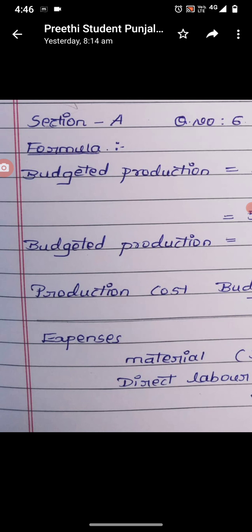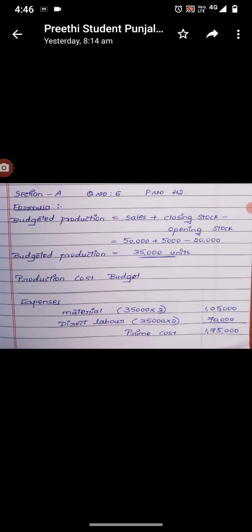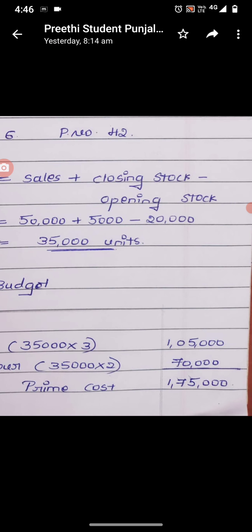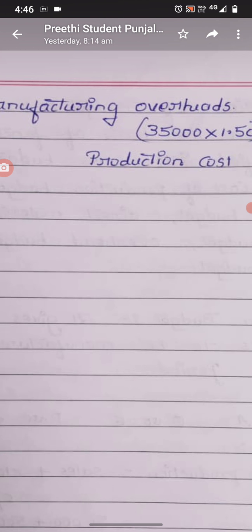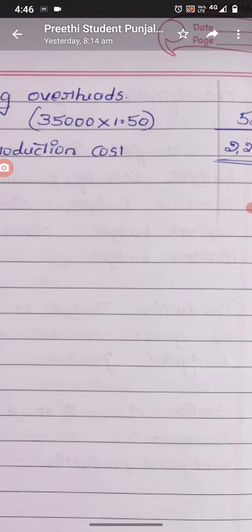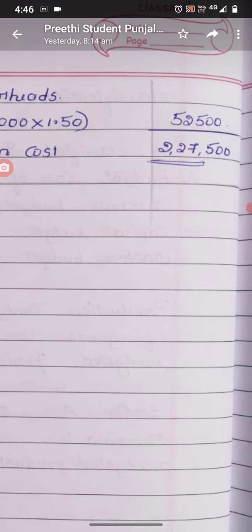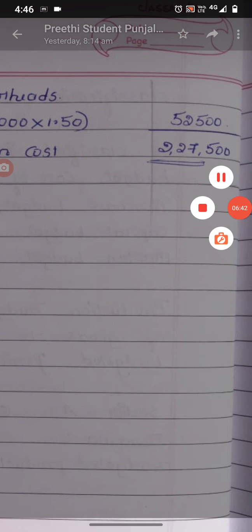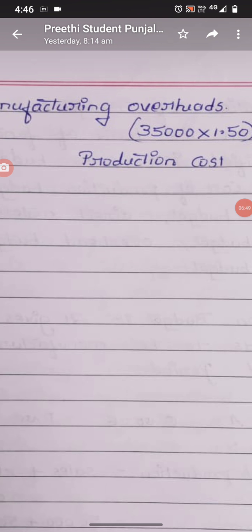Now for these 35,000 units we have to calculate the production cost. Direct material is 35,000 into 3 and direct labor is 35,000 into 2. Those two constitute prime cost. Then add manufacturing overheads, that is 35,000 into 1.50. So you will get the production cost. These are the problems which we are going to work out from this particular chapter, budgetary control.